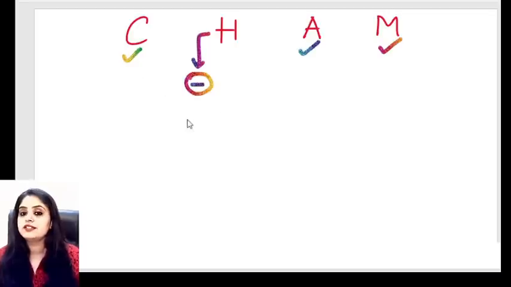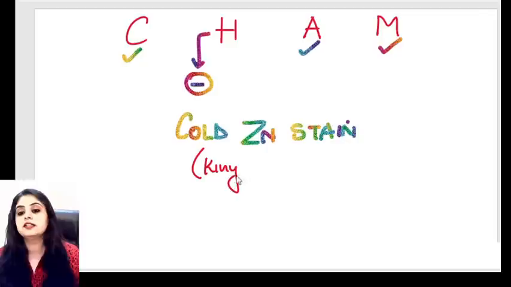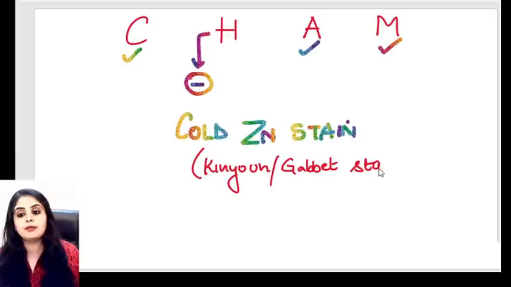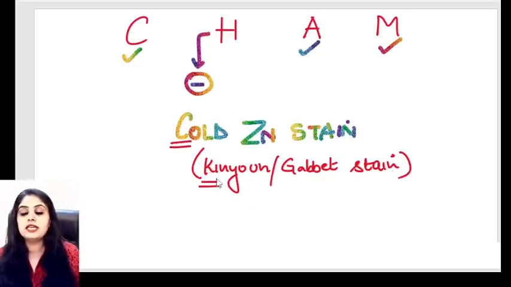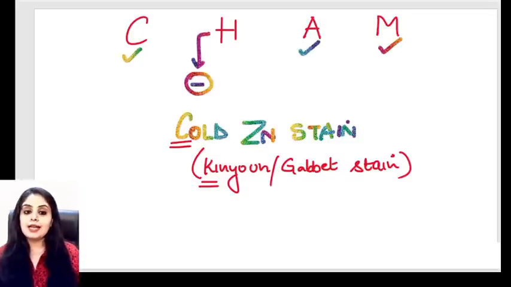So what kind of Zn stain will you call it? You will now call it the cold Zn stain, because you're not heating it. And this is known as the Kinyoun or the Gabbett stain. This variation is said to be the Kinyoun or the Gabbett stain. Repeating, the cold Zn stain is known as the Kinyoun or the Gabbett stain. Okay, moving on, let's go on to another variation.